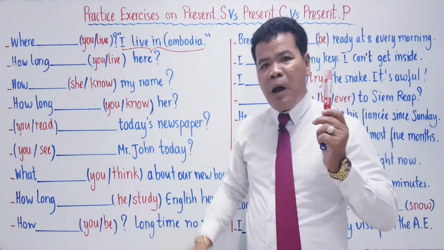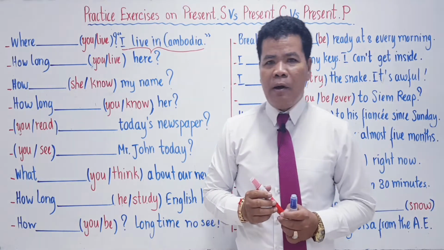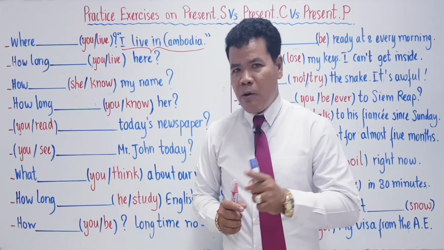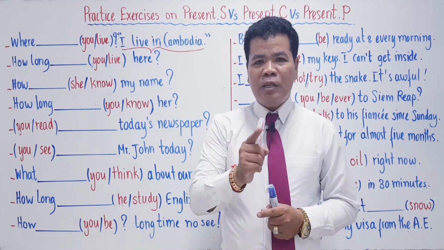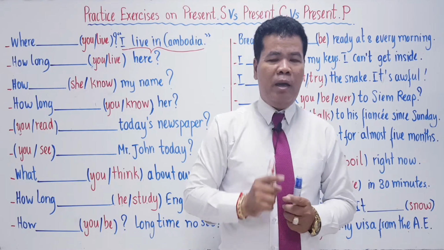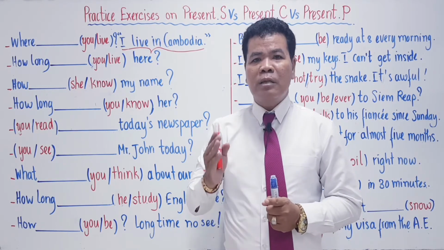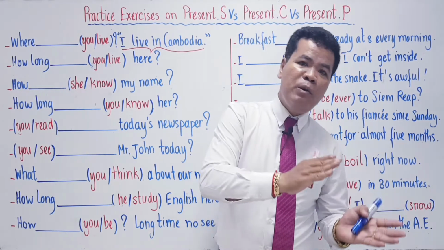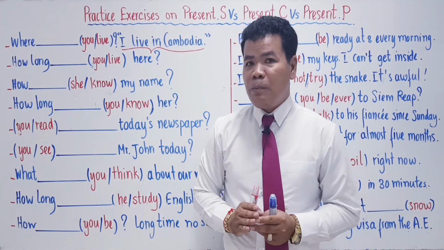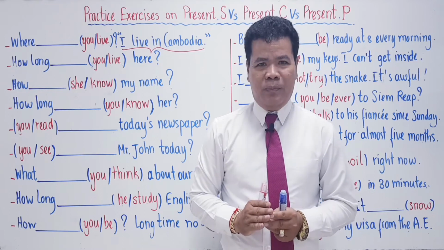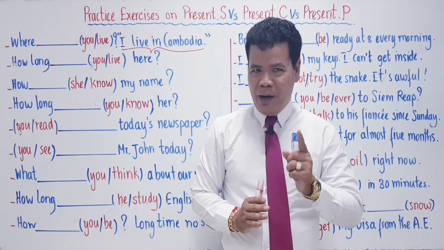Is this permanent or temporary? Do you remember permanent and temporary? If you use a sentence in a permanent way, you are going to use present simple. But if you use the sentence in a temporary way, you are going to use present progressive or present continuous. You still remember, I know.